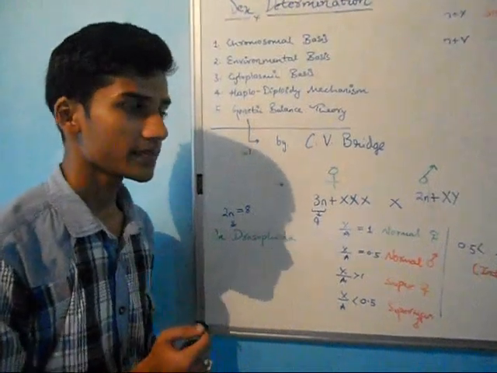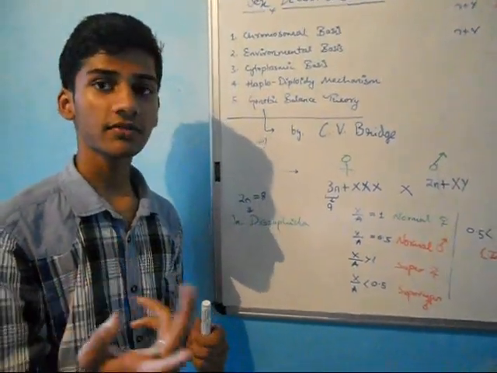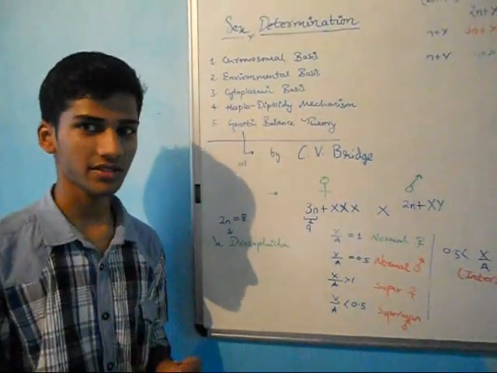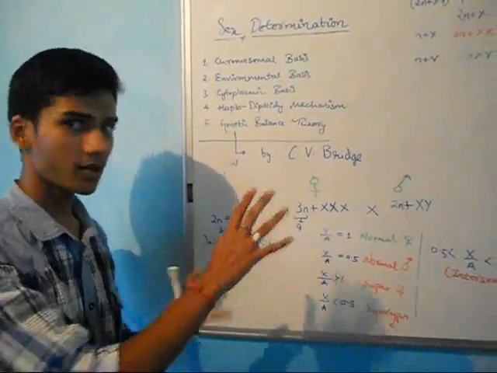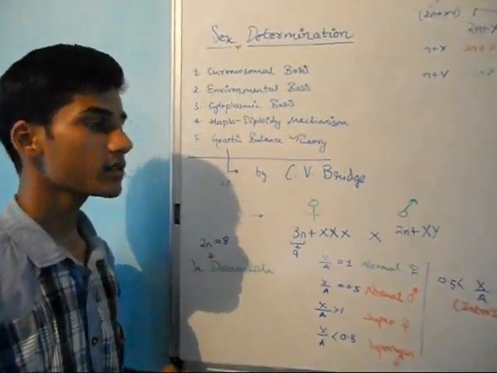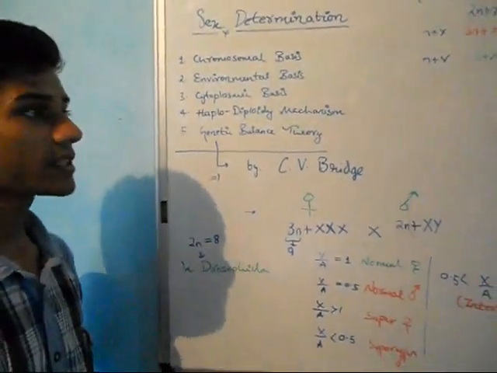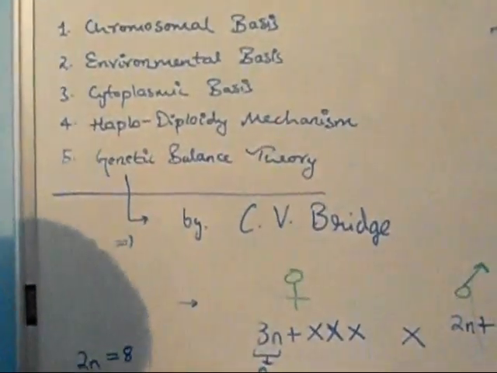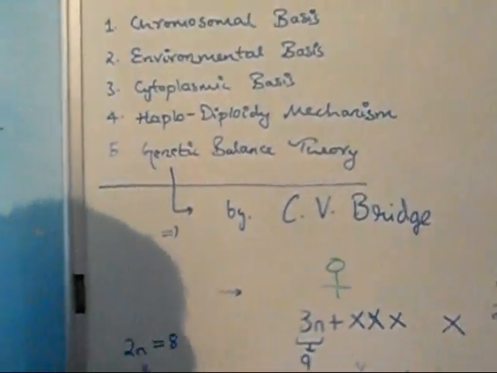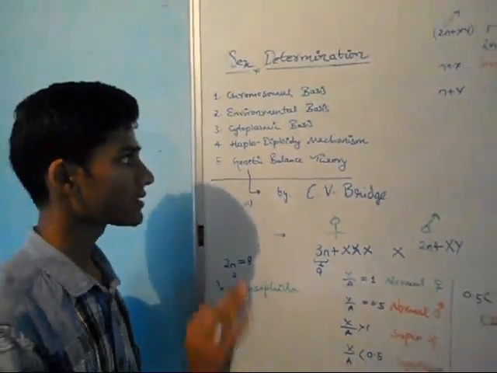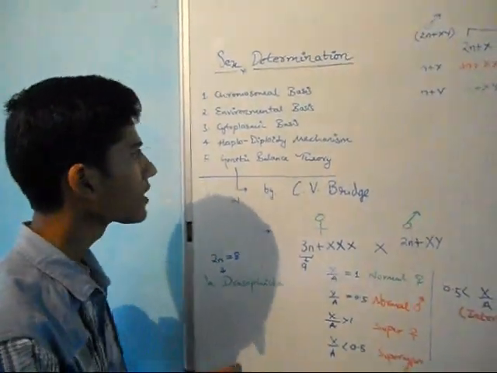The environmental basis. In environmental basis, the sex of the progeny is determined by environmental factors such as temperature. The cytoplasmic basis. It is also called non-chromosomal basis because it is determined by the DNA present in the cytoplasm and not in the nucleus. Examples: the plasmid in bacteria. The F factor on the plasmid in bacteria determines the sex of the bacteria.